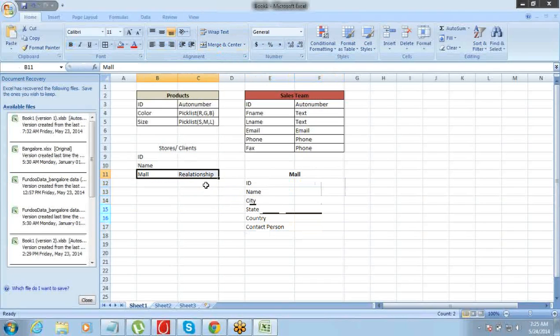If you do it in this way, the advantage that you will have is you will not need to put all this information in every record, right? But then contact person will be on the store, right? Not on the mall. Yeah, so the point is that you can have a contact person of the store and you can have a contact person of the mall also, right? So there's someone who will be responsible for a mall contact also, right?